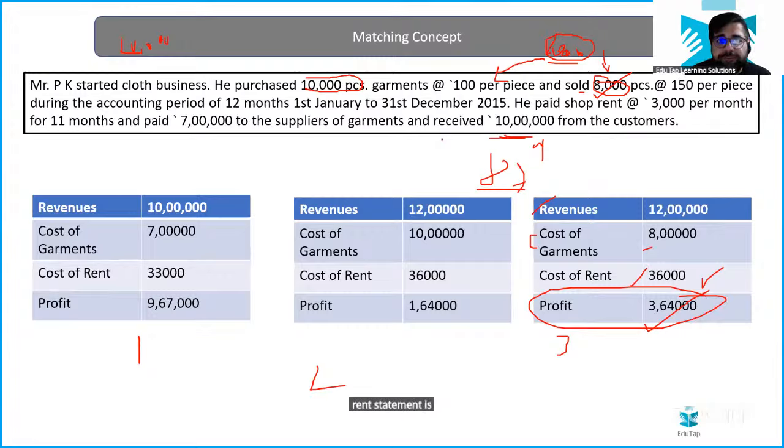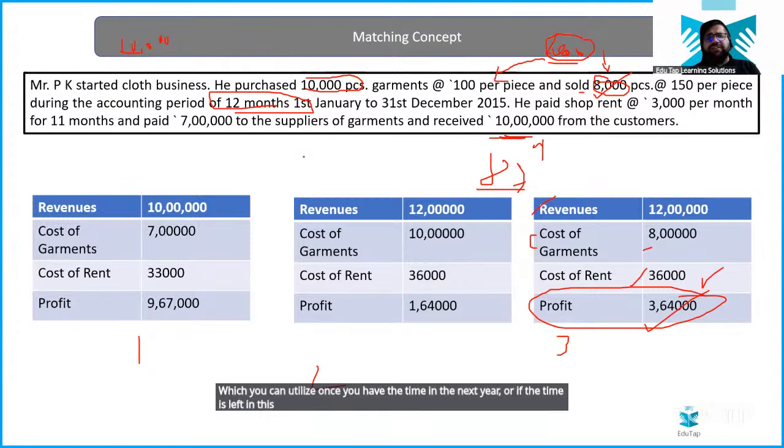Rent statement is vague. It is possible he might have left the shop. No, it is clearly written that he has done the accounting for 12 months, so you have to take the 12 months period only. Clear? Remaining 2,000 pieces will be assets, which you can utilize in the next year, or if the time is left in this year also, you can sell them again.